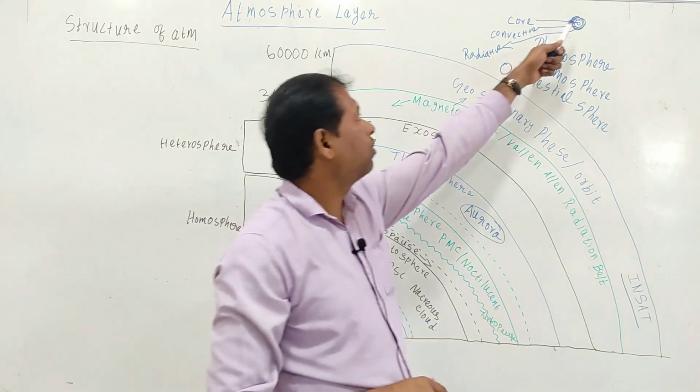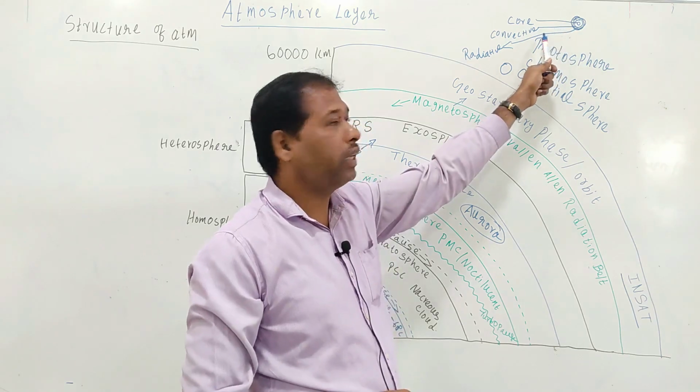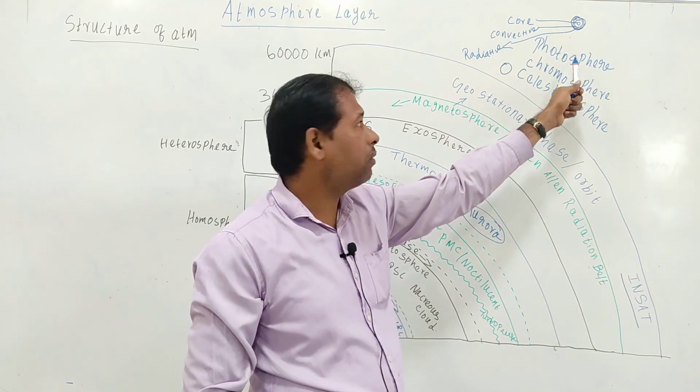Okay, core, convective layer, radiative layer, photosphere.